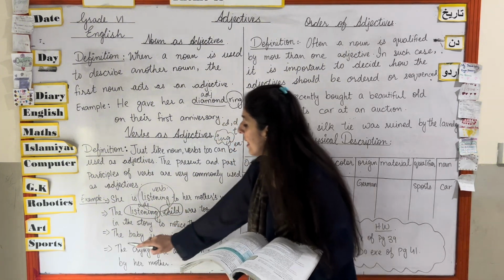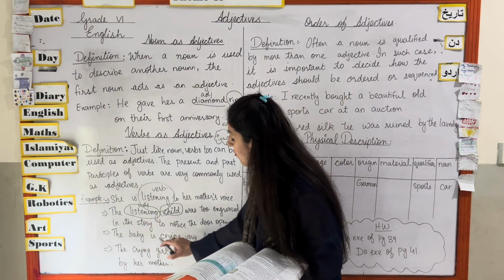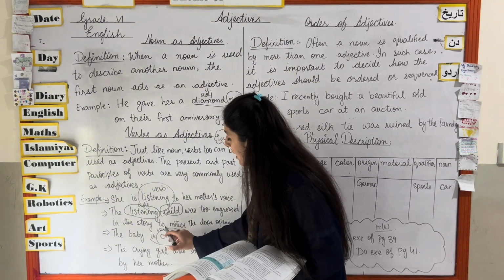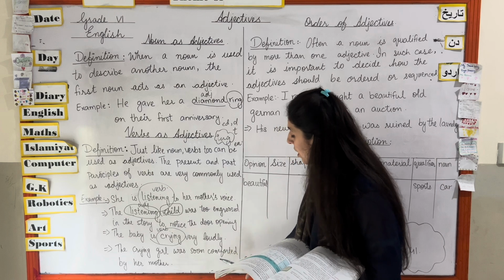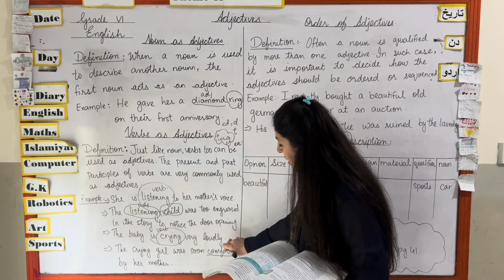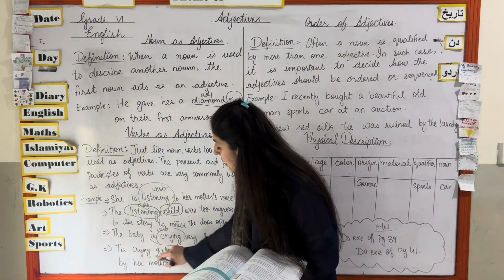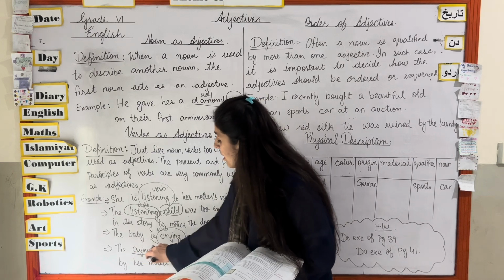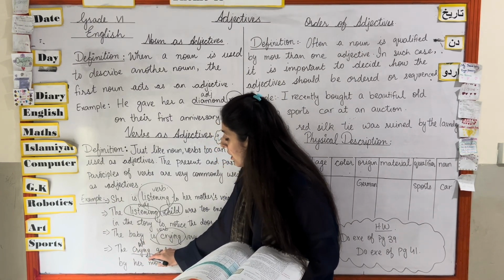Okay, then the baby is crying very loudly. So what is the verb over here? Is crying. Crying is a verb in this sentence, and in the next sentence the crying girl was soon comforted by her mother. Comforted is a verb over here. Okay, and crying girl, what has been added with our noun? An adjective. So this is an adjective of present participle. Okay.